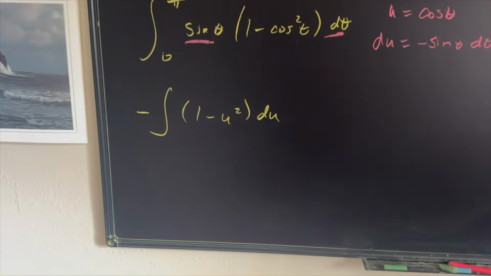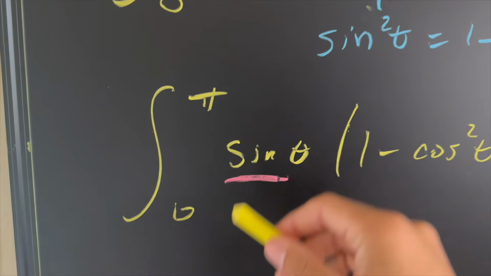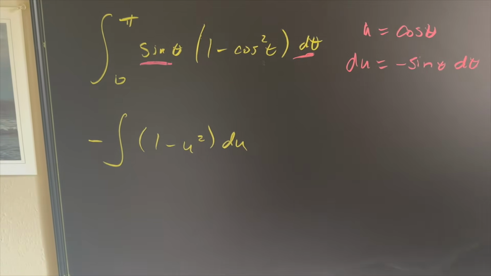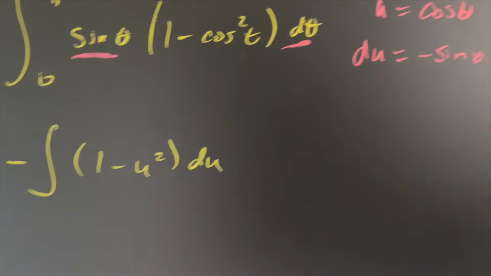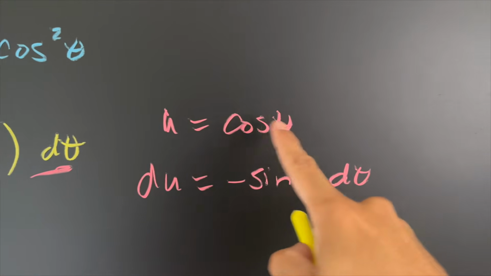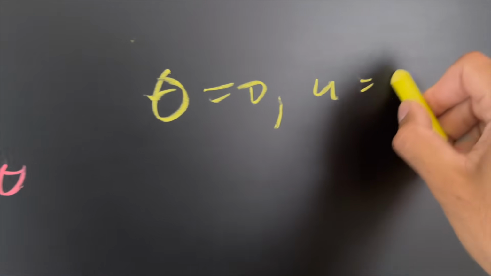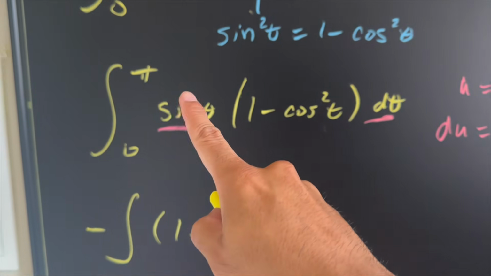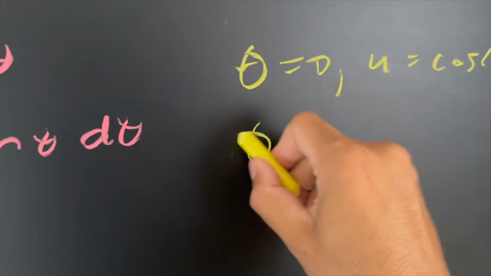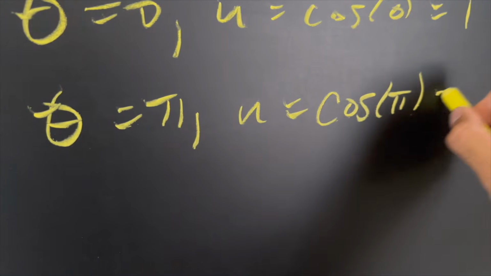Now notice that I have not changed the limits yet, because originally our limits were from 0 to pi, but now we have to rewrite them because our integral is in terms of u. Here's what we have. When our lower bound theta is 0, u is equal to cosine of 0, which is just 1. That's our lower bound. And when our upper bound is pi, u is equal to cosine of pi, which is negative 1. So we have 1 to negative 1.